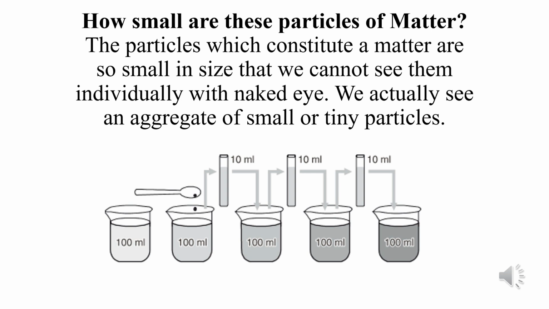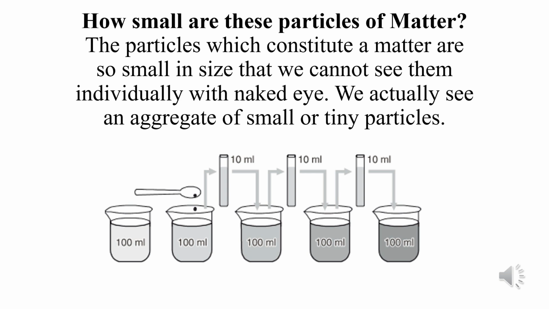Now as you all can observe on your screen that there are 5 beakers. Starting from right to left, I have taken small amount of ink and I have dissolved in the last beaker. When I have put ink in the last beaker, I stirred it. So what will happen to the particles of the ink? The particles of the ink will go into the spaces between the water molecules, and thus the solution will be seen blue in color because the particles of ink will impart blue color to the solution.